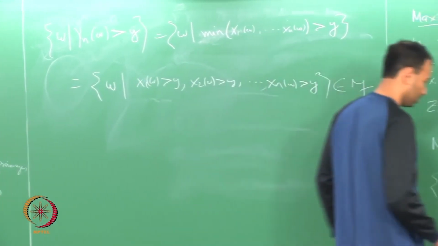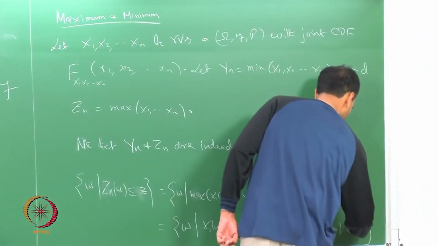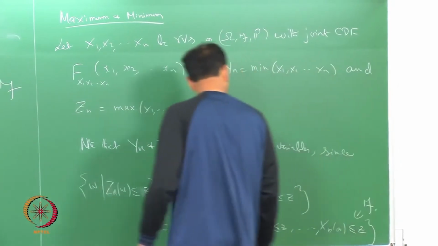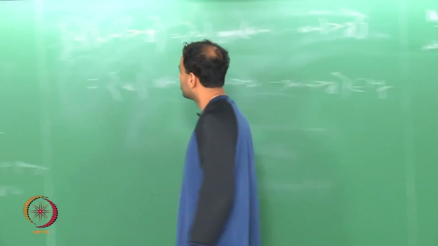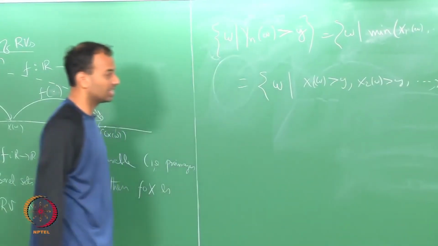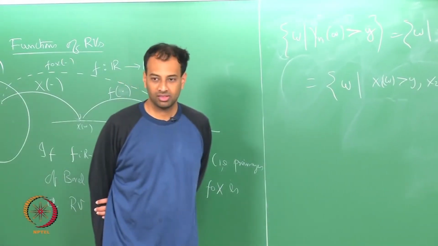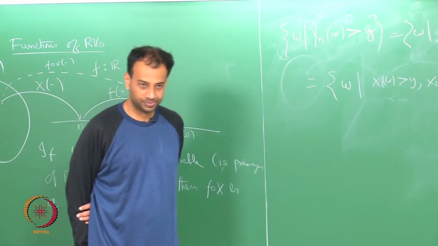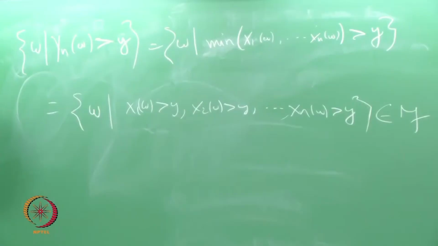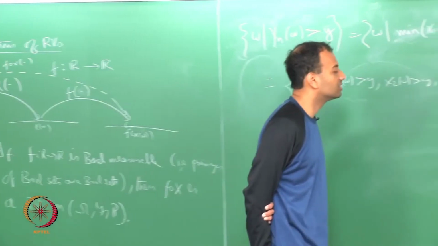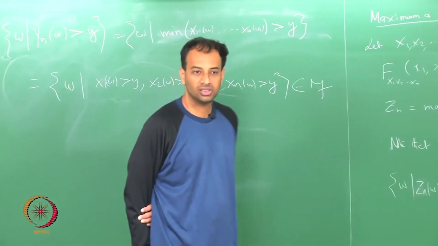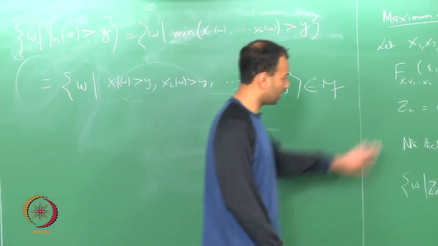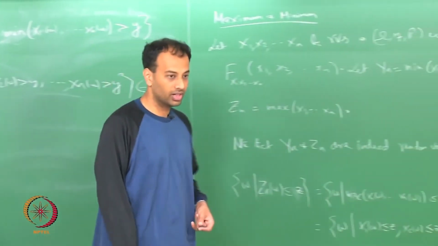This is F-measurable, and again this is F-measurable. So, we have proved that both Y_n and Z_n are valid random variables, right. So, now our task is to determine the CDF of this Z and Y, all right.